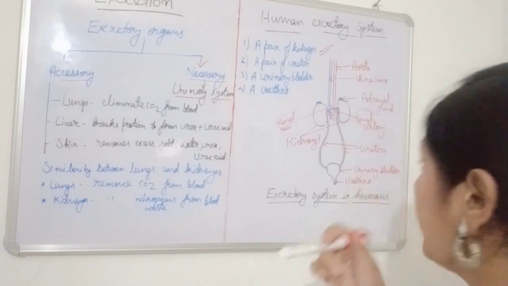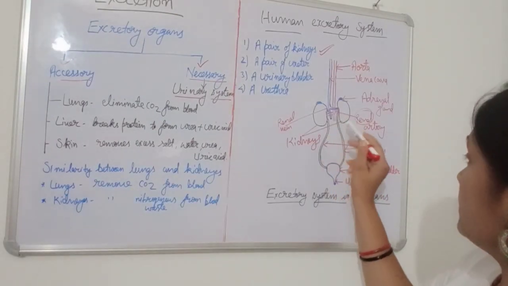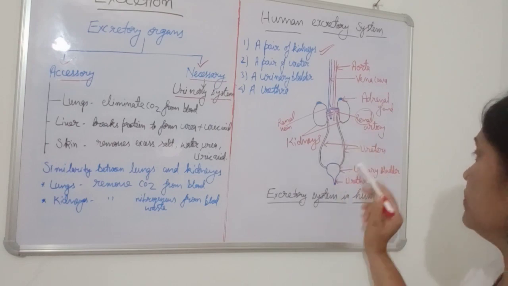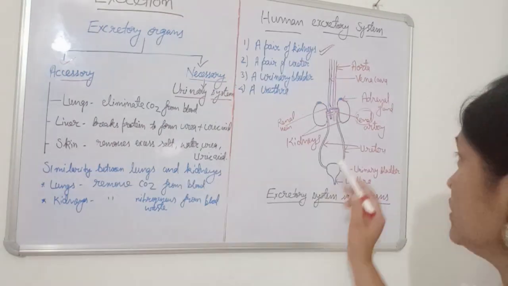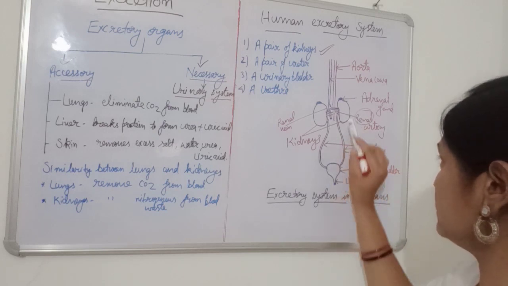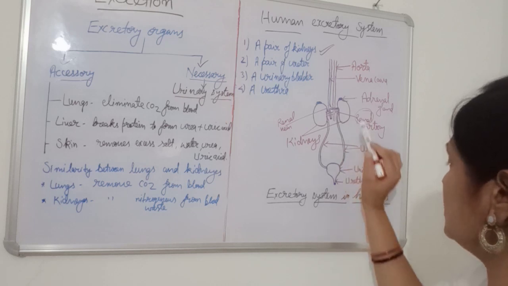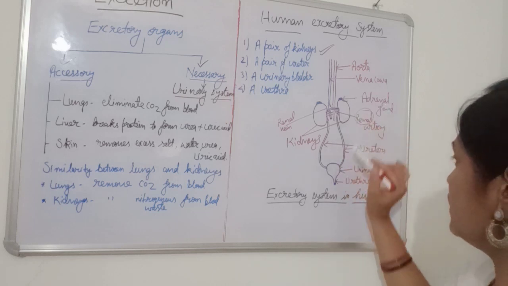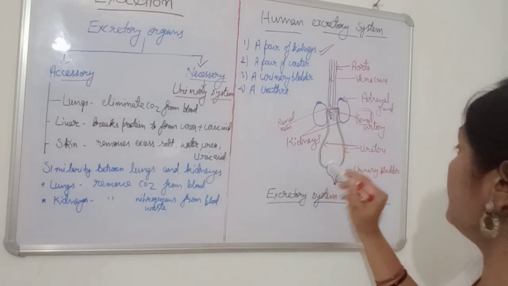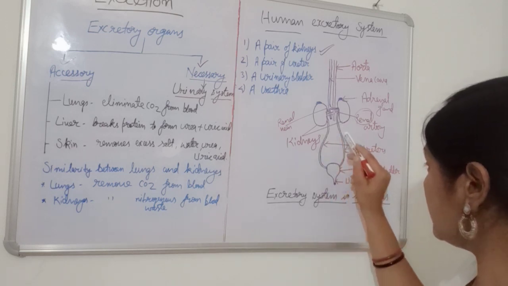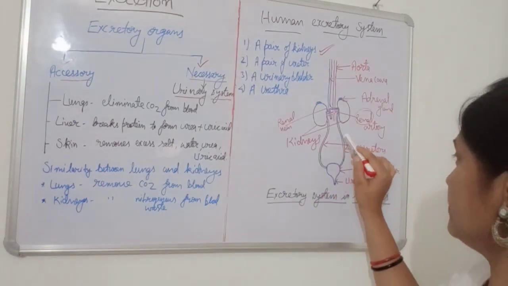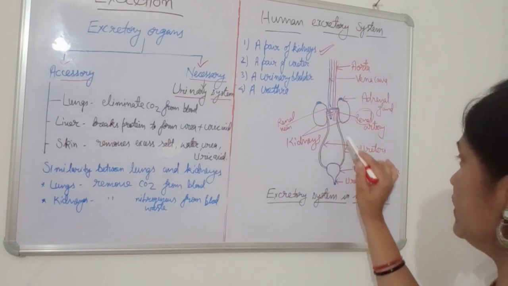Now after that you can see these tubular structures. These are paired. These are the ureters. Ureters carry urine from the kidney to the urinary bladder. So this is the medium, it carries urine from the kidney to the urinary bladder. Clear? And how does urine flow here? Through peristalsis movement, which is involved in the flow of urine in the ureters.